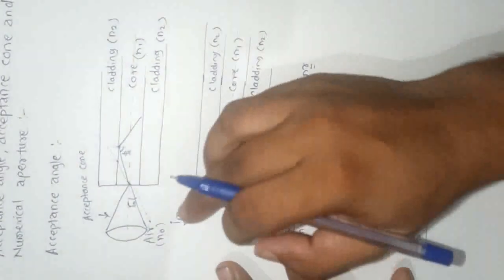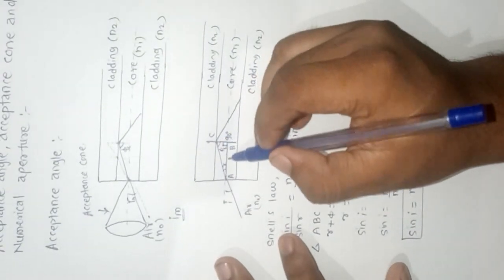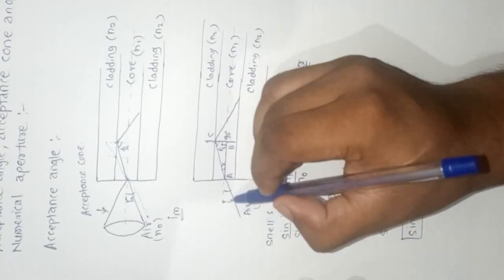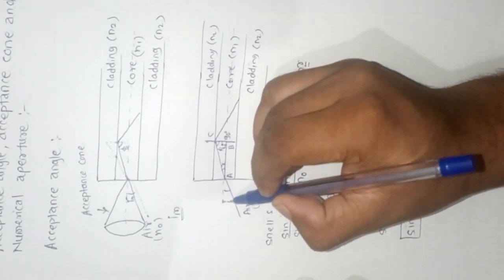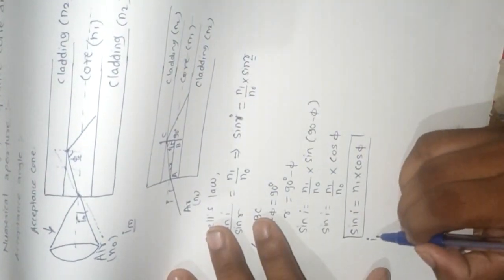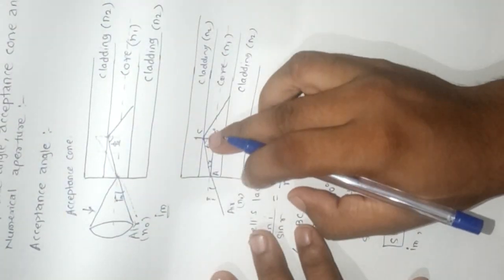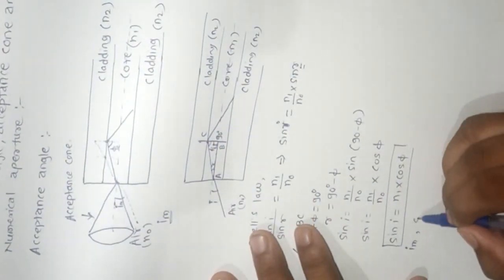For a particular value of I, phi becomes phi c. Instead of I we can write Im, and instead of phi we can write phi c.